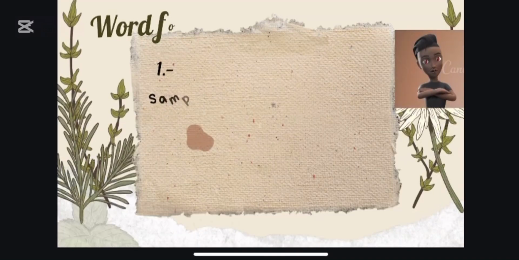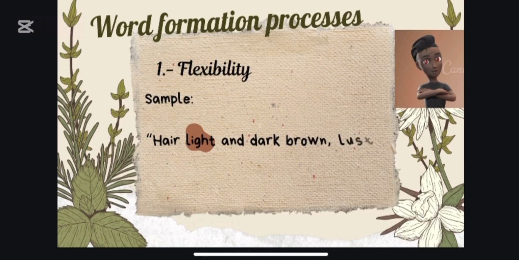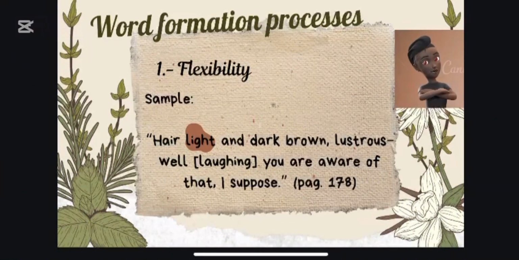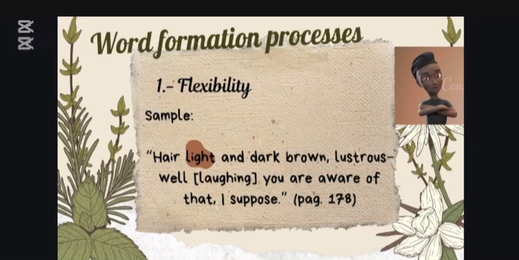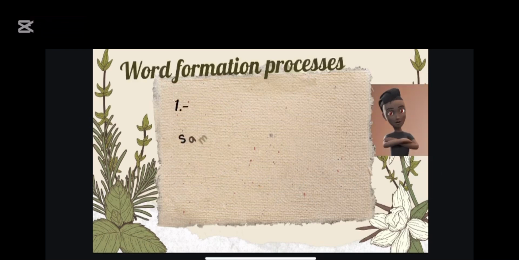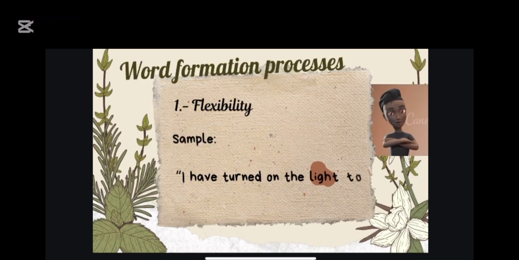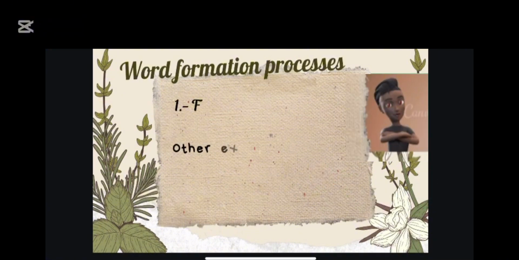So the first word formation process that we have today is flexibility, and we call flexibility the type of word formation process in which we change a word from one word class to another. This can be seen when we use one word in two different contexts. For example, "hair light and dark brown," light as an adjective, and "I have turned on the light to take down a dream," a noun. Other examples of this can be seen in the word book. For example, "I am going to buy a book" and "I'm going to book a room at the hotel."